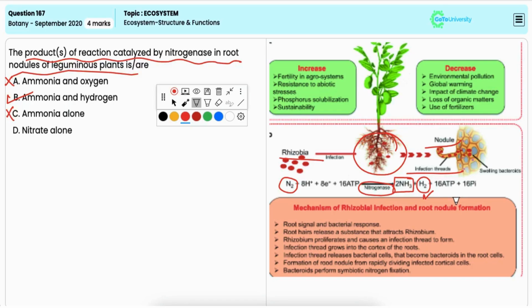Option D, nitrate alone. This is also incorrect. Nitrogenase does not produce nitrate. Rather, nitrate is formed through a different process known as nitrification in the nitrogen cycle, but it is not by the help of nitrogenase.